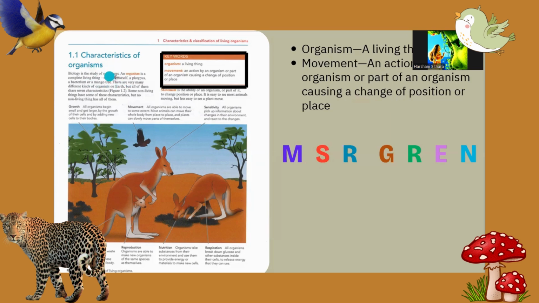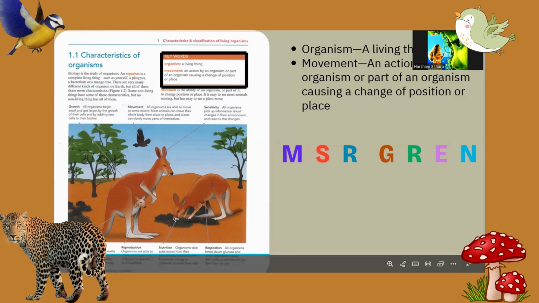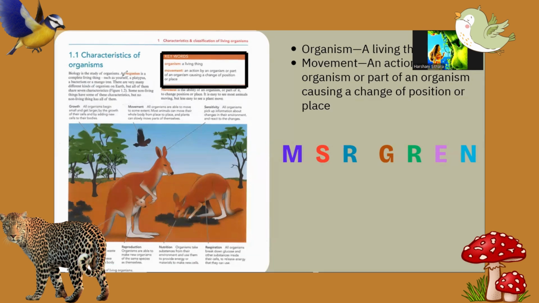Biology means we are learning about the organism. Who are the organisms? An organism is a complete living thing. Here also, organism is a living thing.